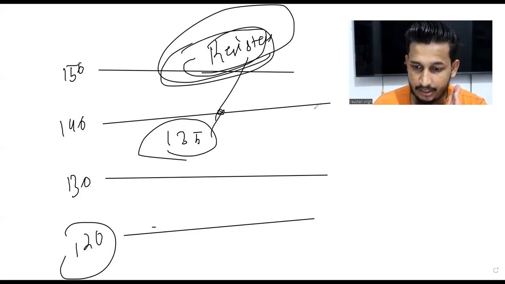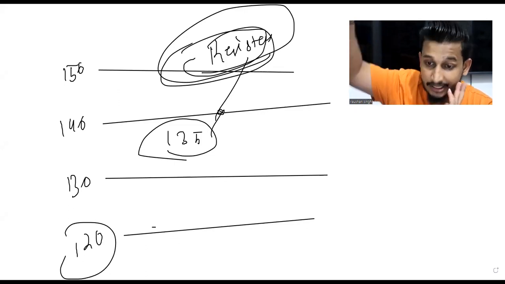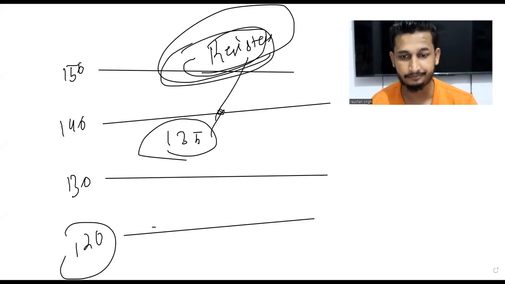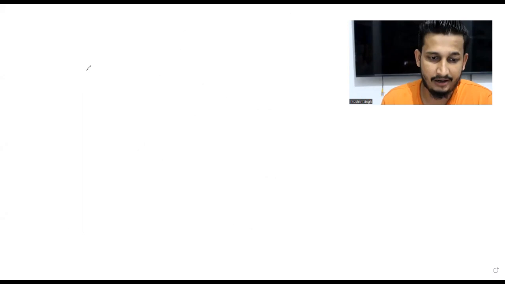Preetham is asking, what is the reason for the breakage? What do you think? Why does the iron ball break the resistance? Because there is a force, right? So you will understand, do not worry. Okay, let's move ahead. I hope we are clear with that.